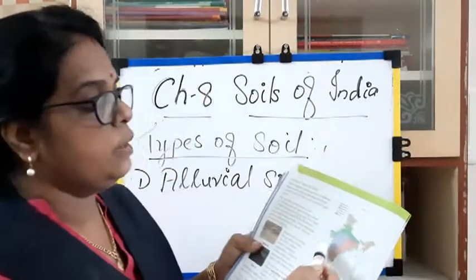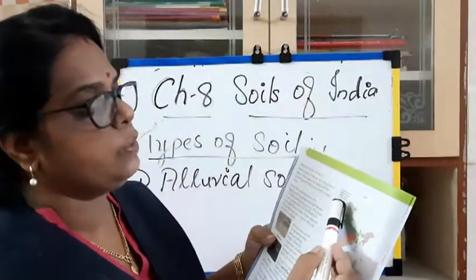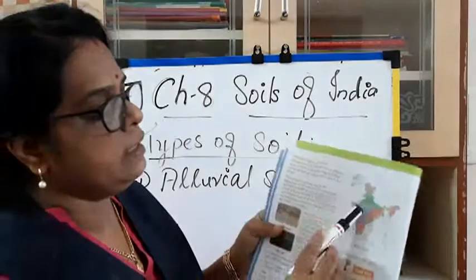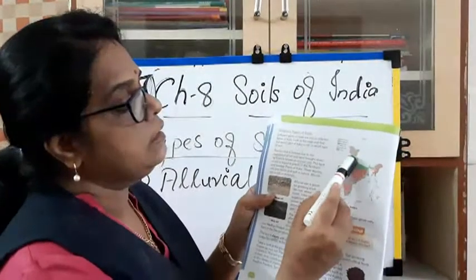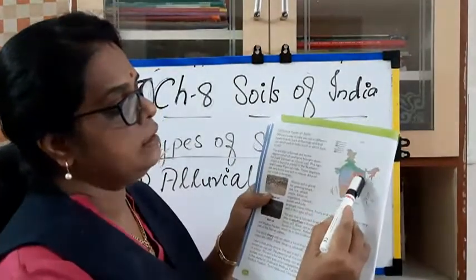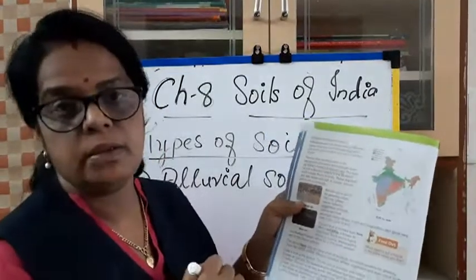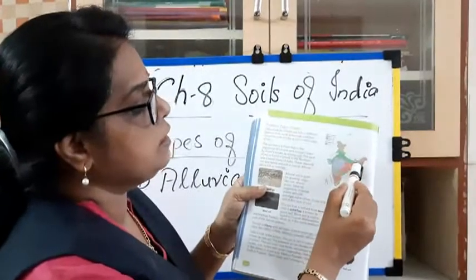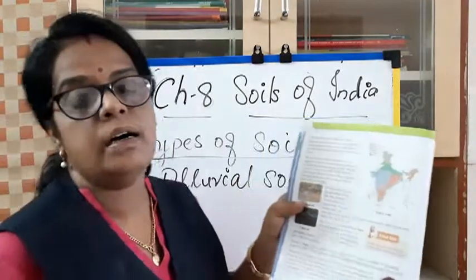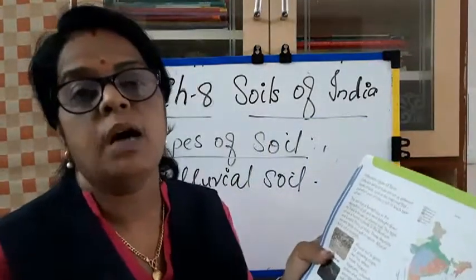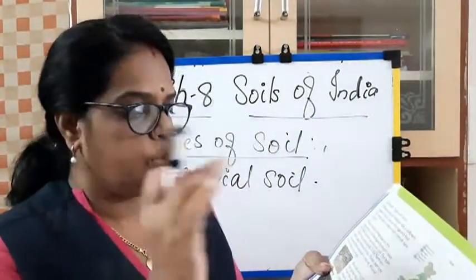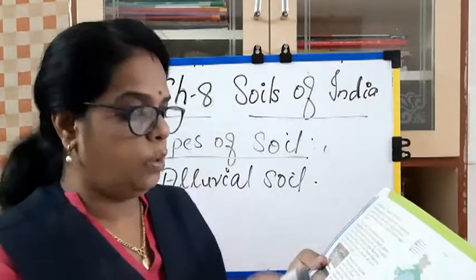See here, it is alluvial soil. Which one is the alluvial soil? Here it is given in green color. See, the northern plains and the coastal plains. The northern plains and the coastal areas of India have alluvial soil. Okay, so the first, alluvial soil, is over.